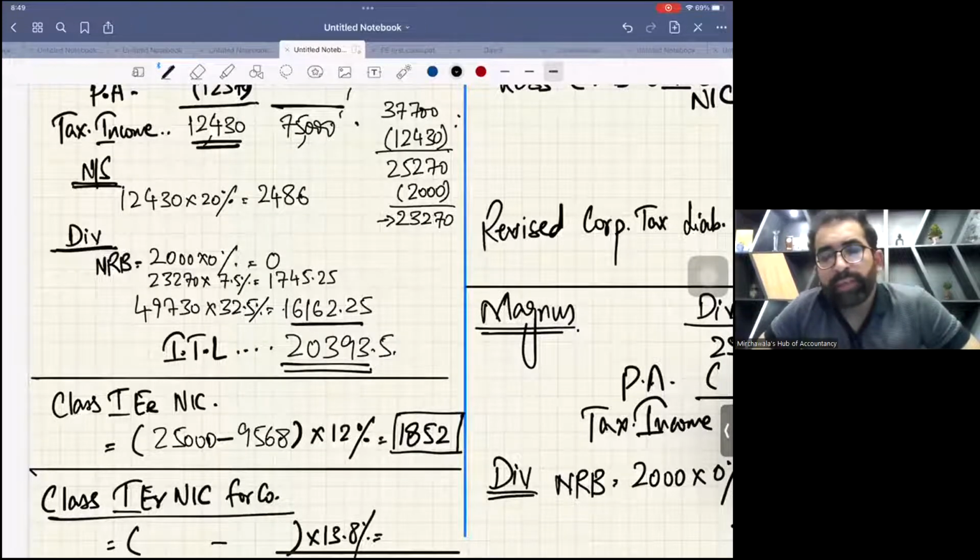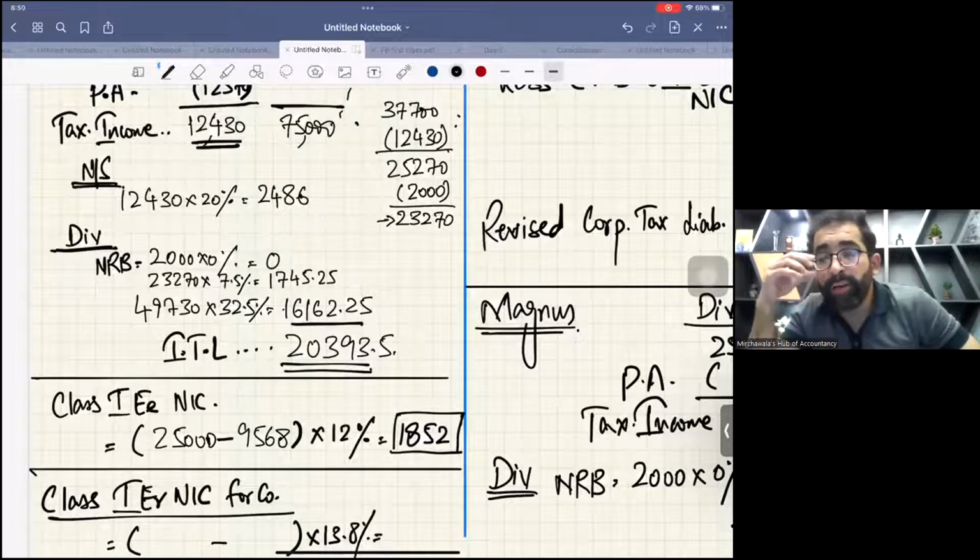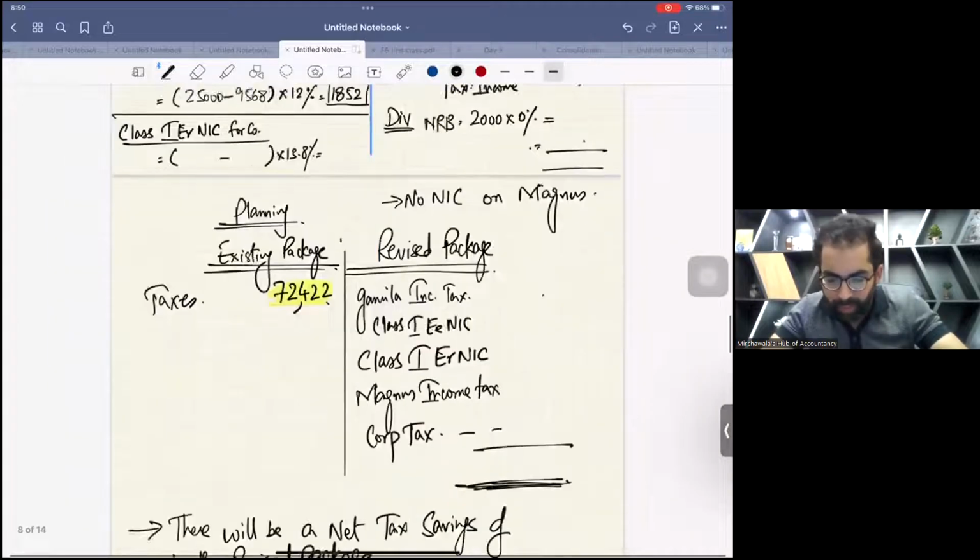Now, one more thing. As Gamila is the employee, the company is the employer. Now the company has to pay class 1 employer NIC. Now quickly check the rates of class 1 employer NIC.